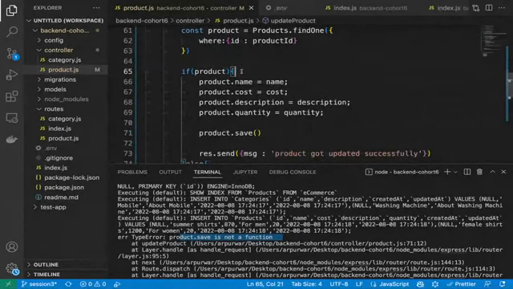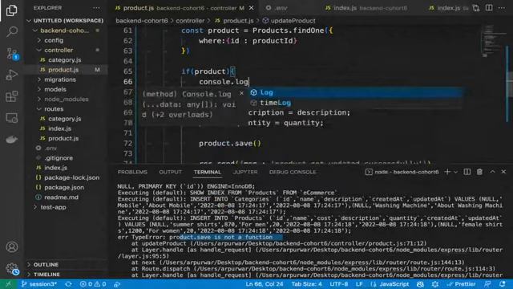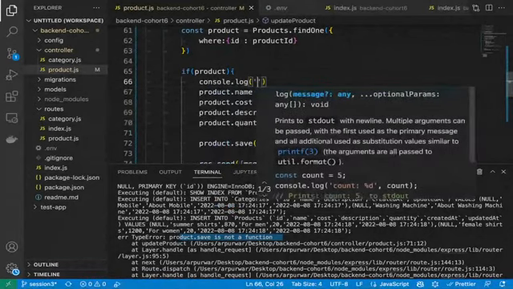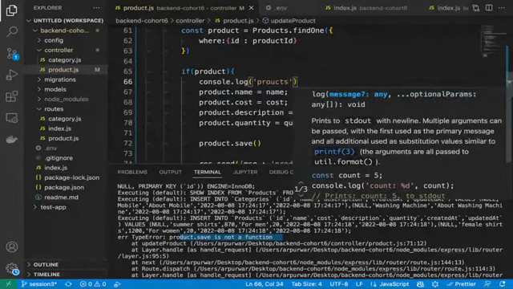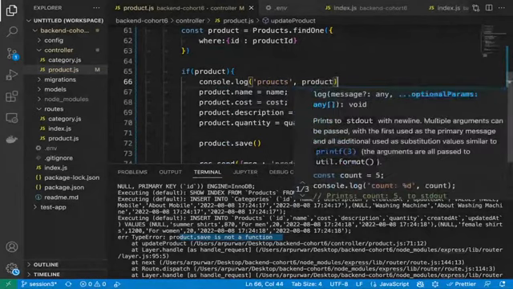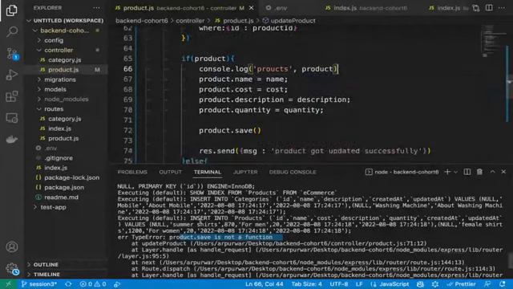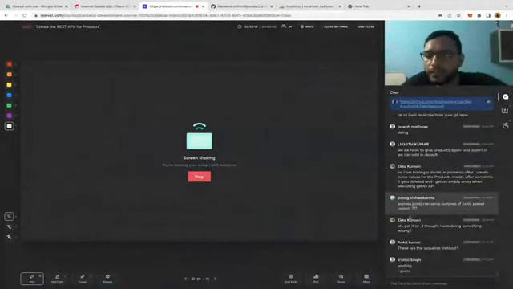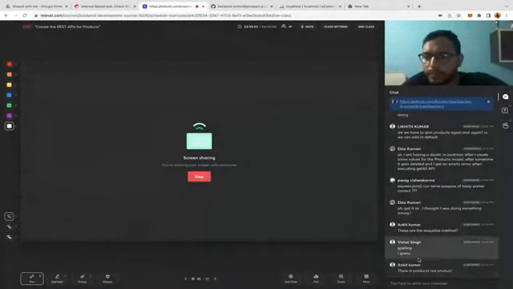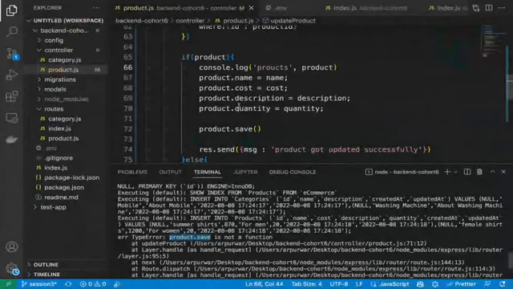Okay, let's console out the product also. You can see this line is throwing the error. Let me check the chat if you guys have any suggestion. Spelling, I guess. There is product, not products.